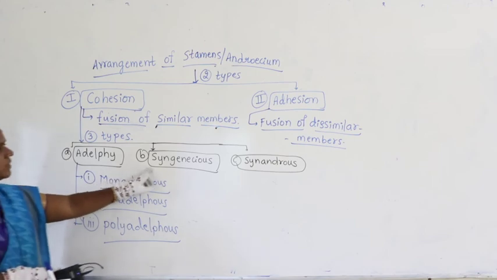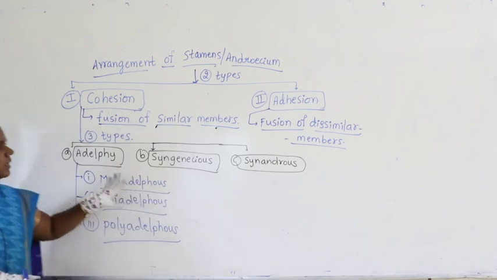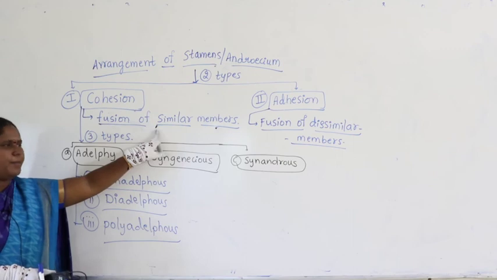Then Syngenesious and Synandrous. Remember, in all 3 cases there is a fusion of similar members.